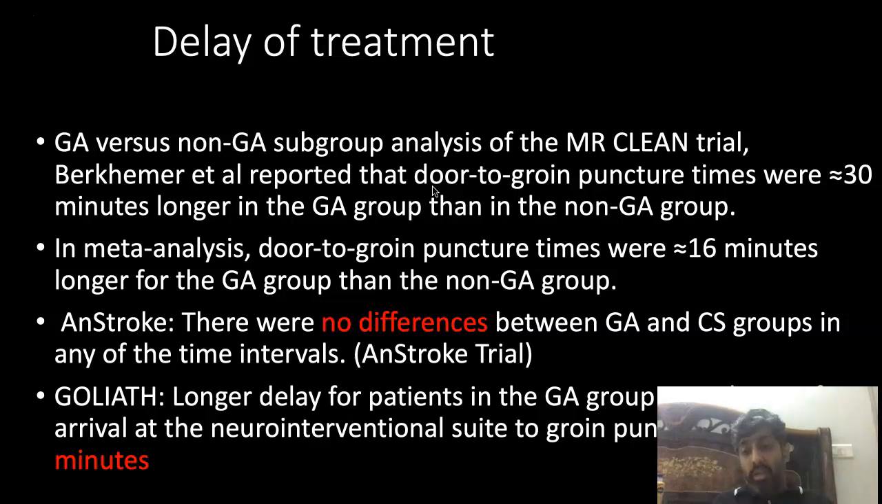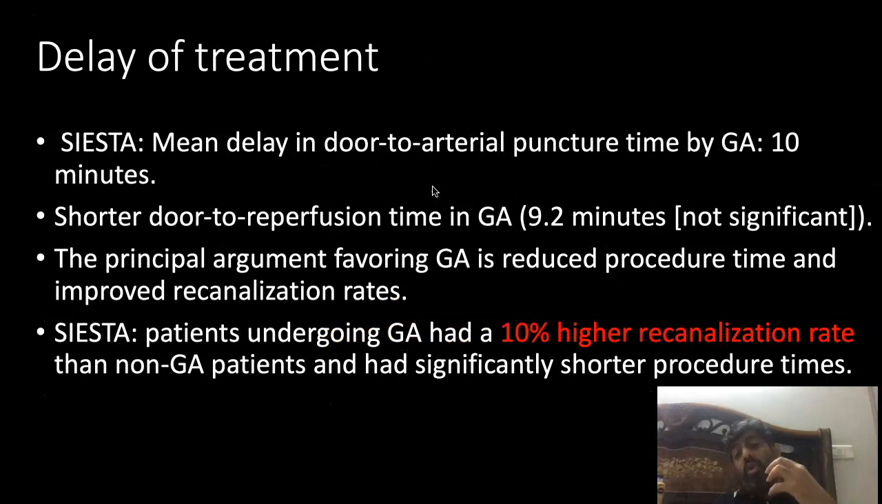When I know all those things, the important problem is if your anesthetist doesn't know about it, then it's a problem. But once all of you know about it, you know what to do if your patient requires general anesthesia. As regards delay of treatment, if your lab protocol has been fixed, when you give a GA, the procedure is actually done in a shorter time. That has been shown in GOLIATH as well, and in AnStroke as well, that there is no difference in recanalization rate. The overall time taken for recanalization is no different between conscious sedation and general anesthesia patients. That is very important.